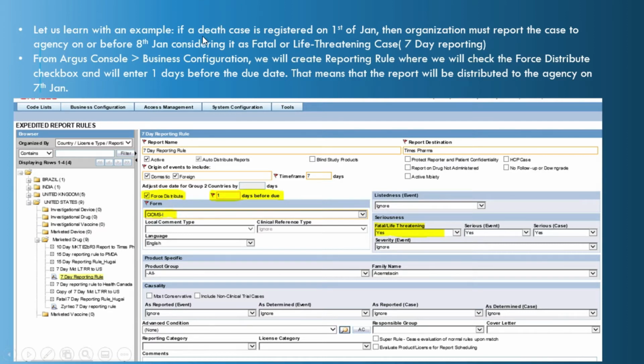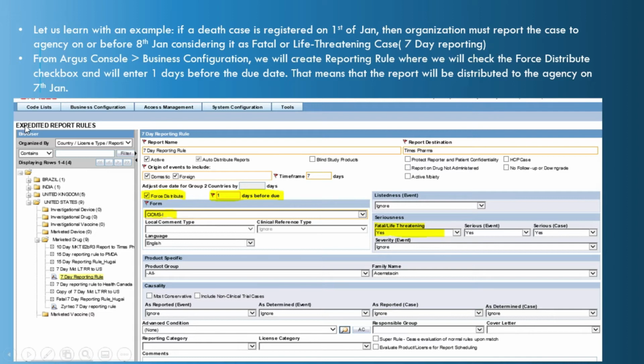If a death case is registered on 1st of Jan, then the organization must report the case to the agency on or before 8th of Jan, considering it as a fatal or life-threatening case. We are considering 7 days as an example.